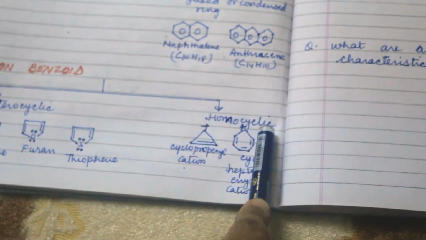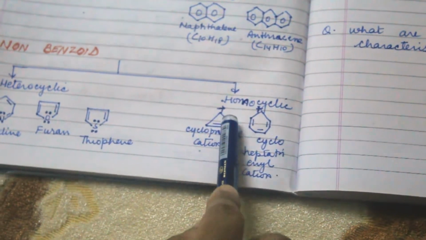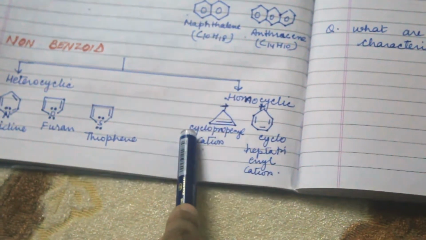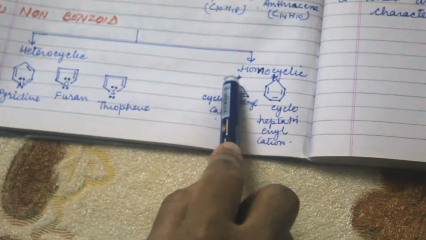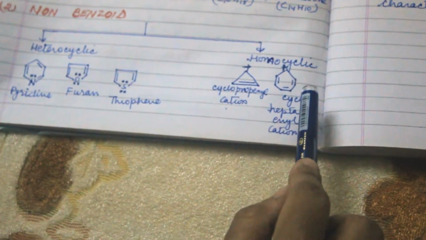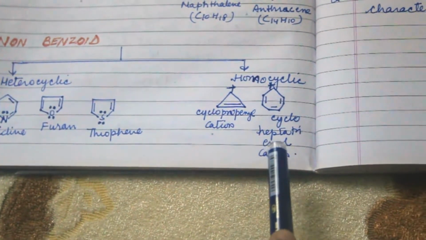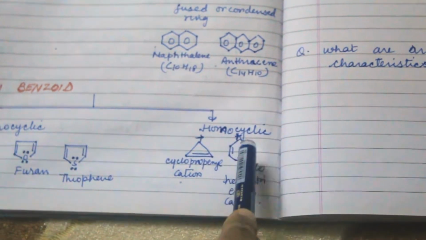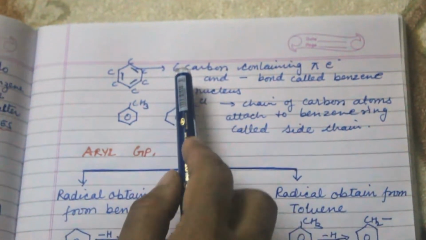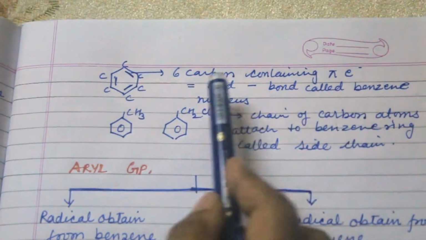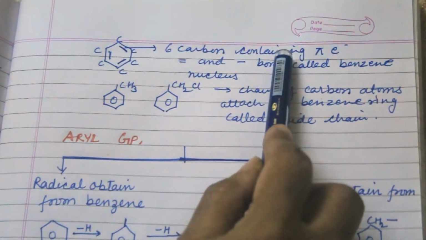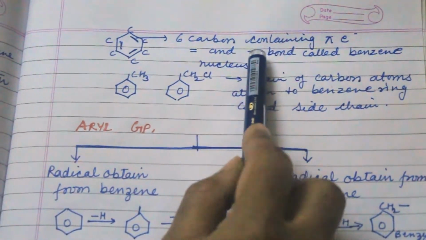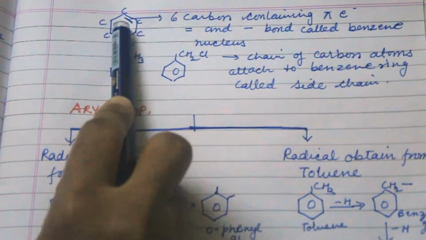Now, for a homocyclic ring, there is no atom attached, only an ion, so it is known as cyclopropenyl cation because of the plus. Here also, cycloheptatrienyl cation, because this ring contains 7 carbons. Now, 6 carbons containing pi electrons with double and single bonds are known as the benzene nucleus.